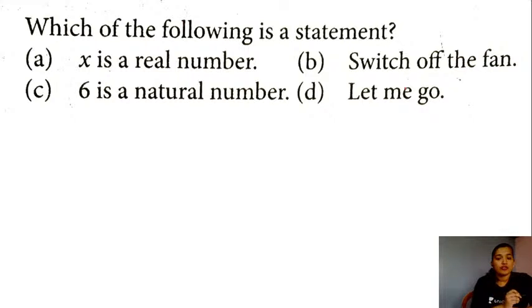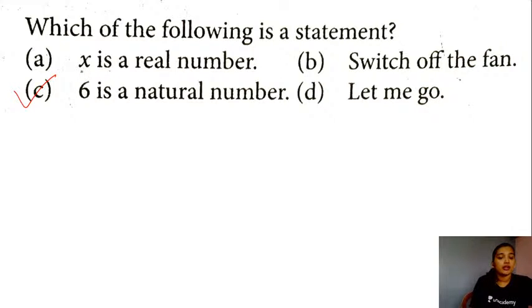Option B, switch off the fan. Option C, 6 is a natural number. And option D, let me go. Yes, the right answer is going to be option C. If you look at options B and D, students, it is a normal command: let me go, switch off the fan. You cannot say if this is true or false.